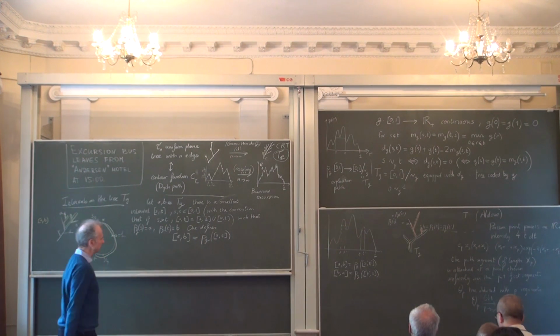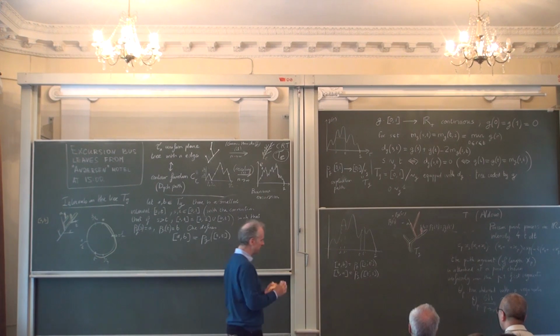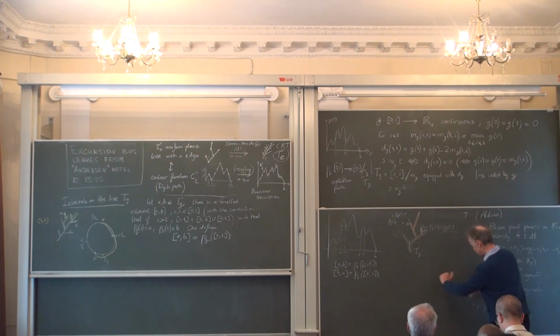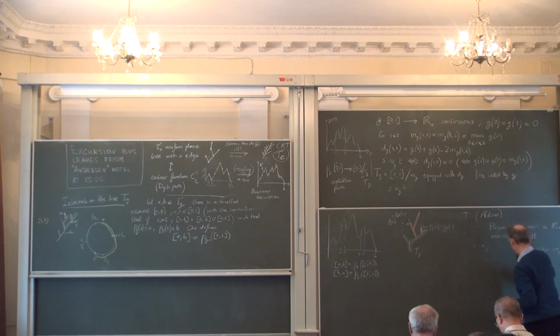Okay, so that's very simple and very elementary, but I wanted to insist on that because it's going to be important when I define the Brownian map at the end of today's lecture or maybe tomorrow.